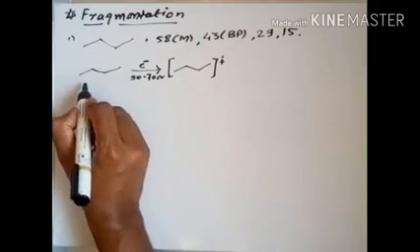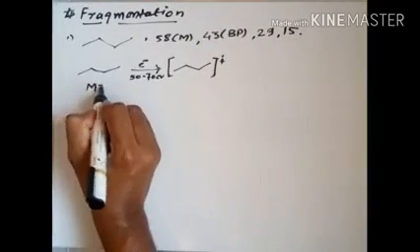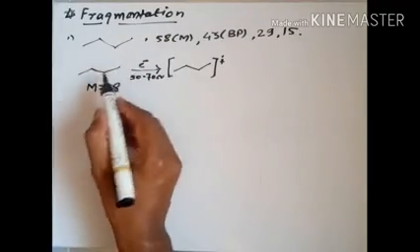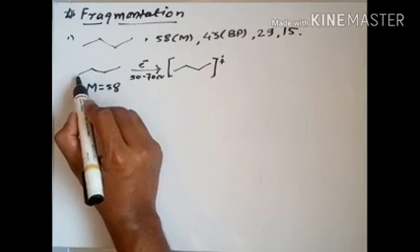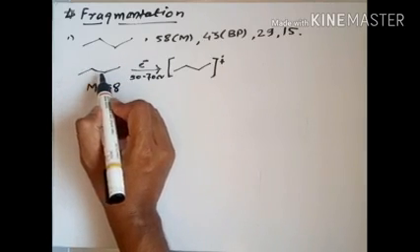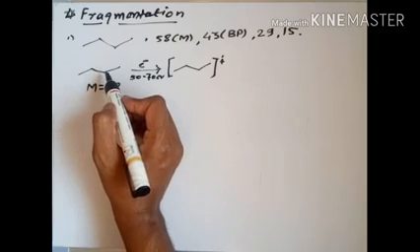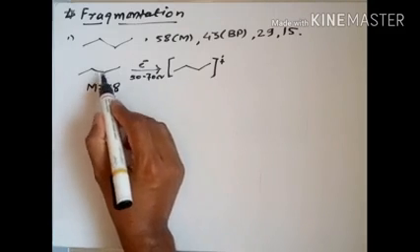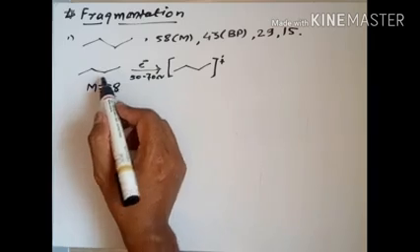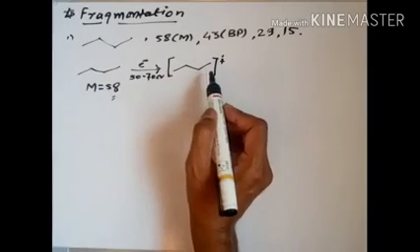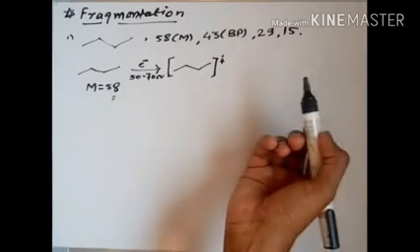Obviously here M is 58. Just roughly we will count it. Here is 15 and 15, so it should be 30, and here is 14 and 14, so obviously 28. So 28 plus 30 is 58, which is the molecular weight of this molecule. Obviously when we eject one electron, it should be the radical cation. Since it is a cation, it goes to the detector and appears in the mass spectrum.